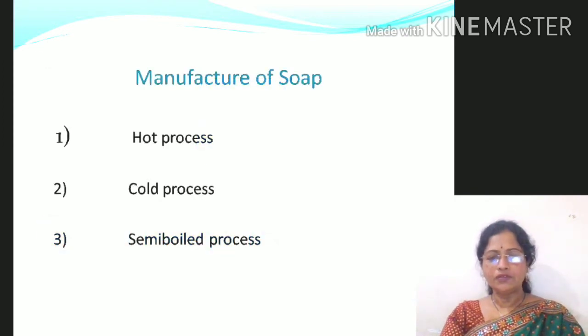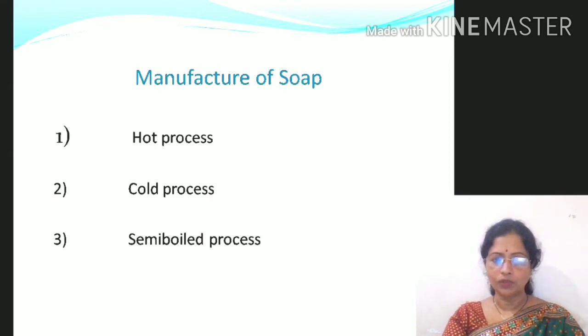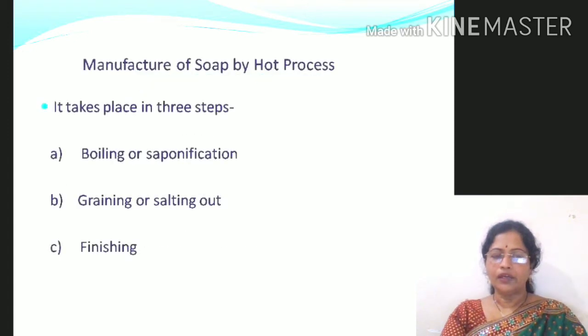Now we are going to study the manufacture of soaps. There are three methods used for the manufacture of soaps. The first one is the hot process, the second is the cold process, and the third one is the semi-boiled process. The hot process has some advantages over the cold and semi-boiled processes, and hence we will first discuss the hot process. It consists of three steps. The first is saponification, the second step is salting out of soap, and the third one is finishing.